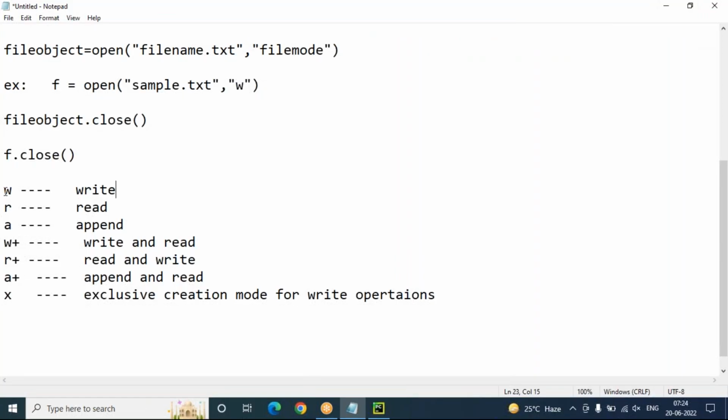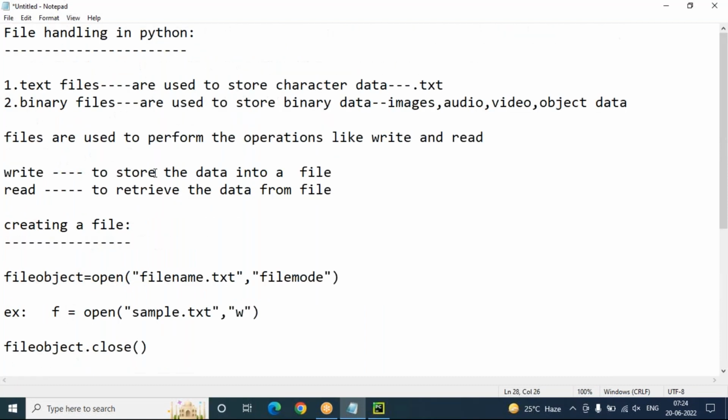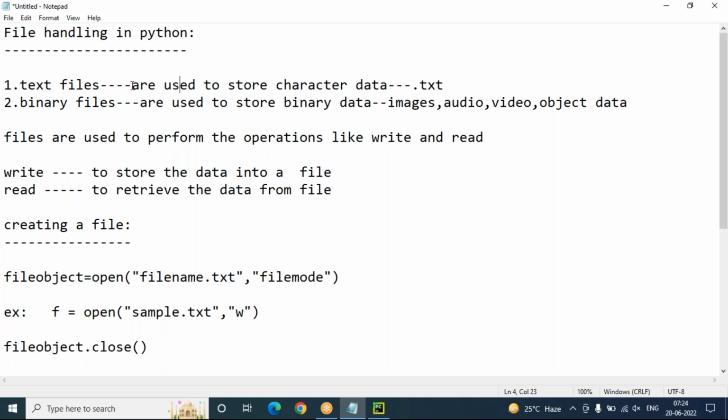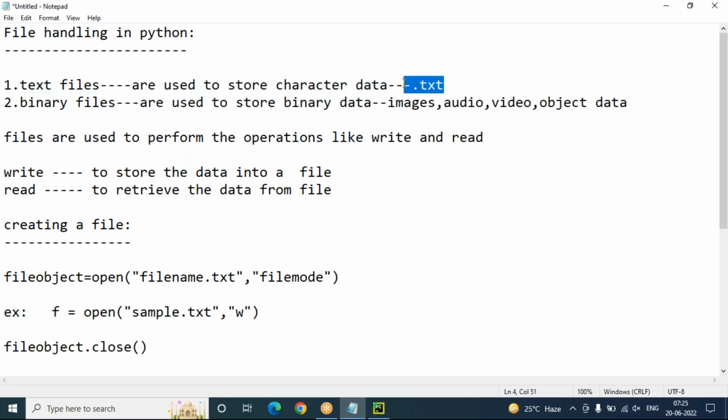Okay. So using these modes, we can work on file creation clearly. Once again, I'm telling you, the file handling concept in Python is used to store data. Right now, we are talking about text files. Text files are used to store character data. Text files always have an extension called .txt.